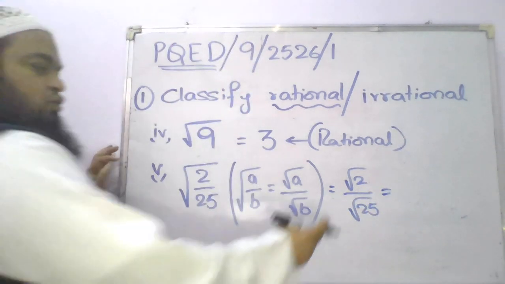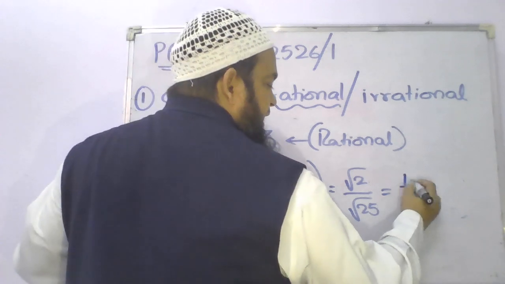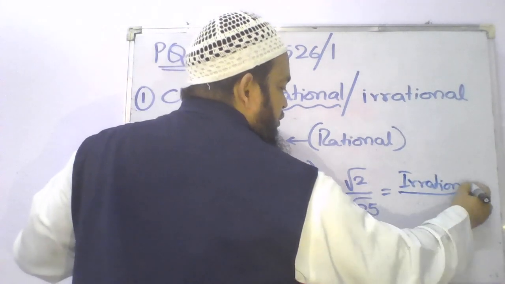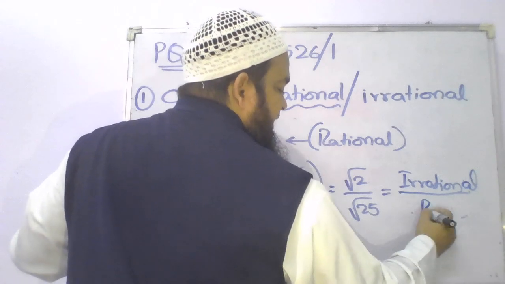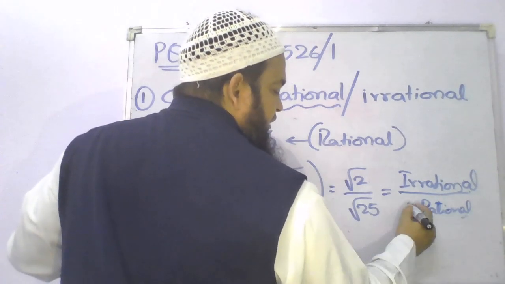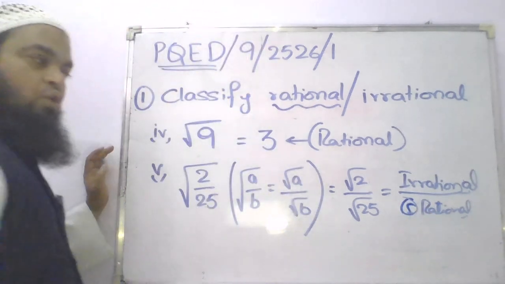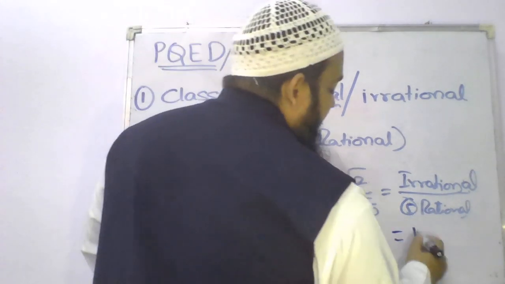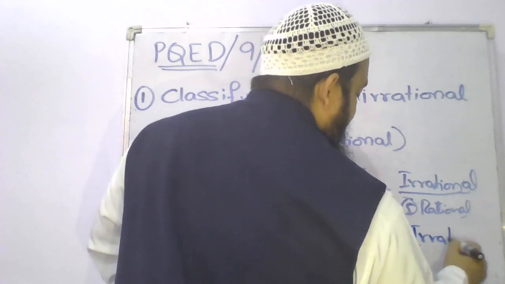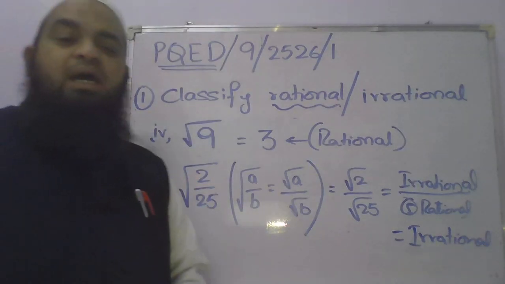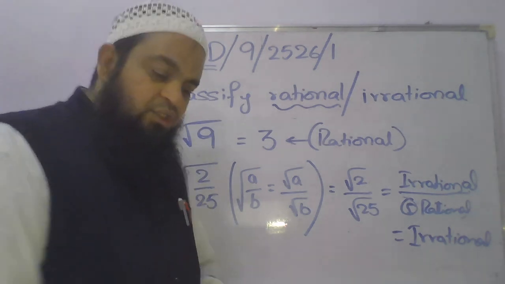Square root of 2 is irrational, and square root of 25 is rational because it is 5. Irrational divided by rational is always irrational. Therefore, square root of 2 by 25 is irrational. Got it, my dear students?